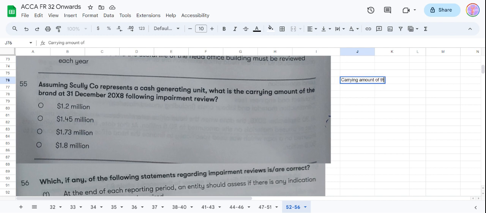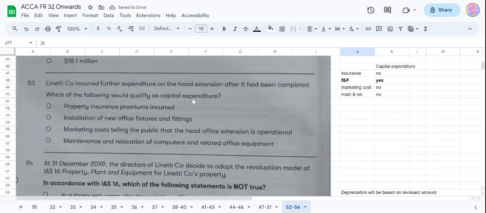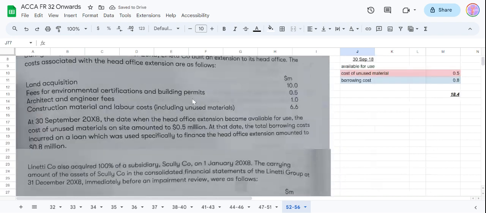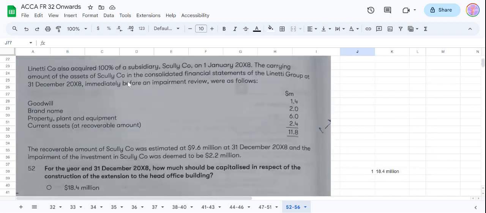They are asking about the carrying amount of the brand. All right, so let's see what the facts are here. L company also acquired 100% of a subsidiary, S company, on 1st January 18.